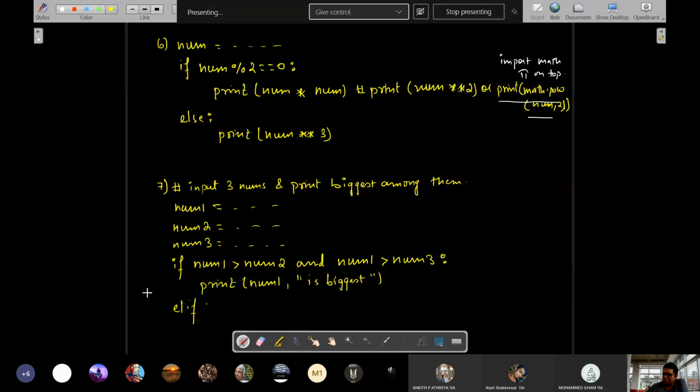Okay, first I'll show the general approach. Let's say you forget about it, you can directly compare this: num2 is greater than num1 and num2 is greater than num3. You can print num3 is biggest. Okay, and then